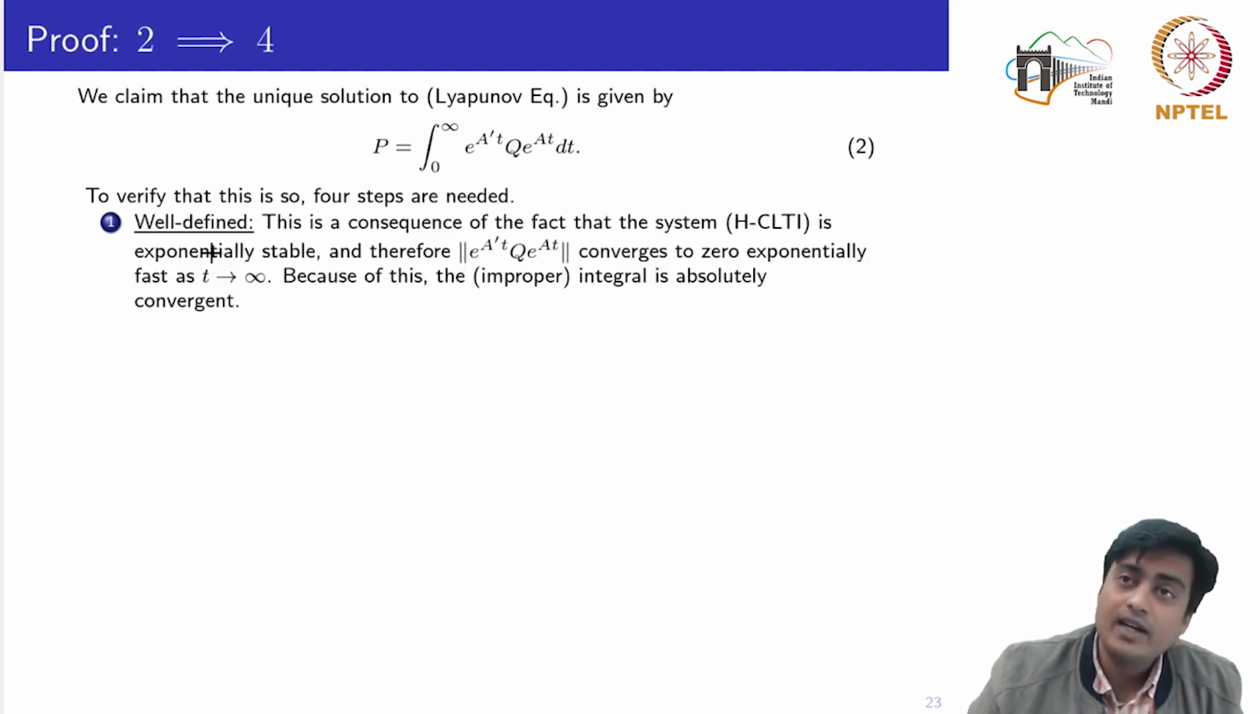So let's see the well-definedness first. This is a consequence of the fact that the system is exponentially stable. It was already given that the system is stable, meaning all the eigenvalues are strictly on the left hand side. So this exponential will decay, and finally this entire part would go towards 0. So this integrand, as t tends to infinity, would go towards 0.